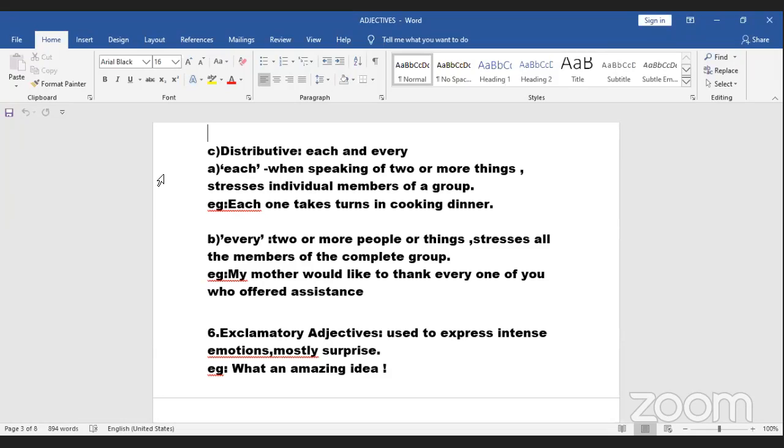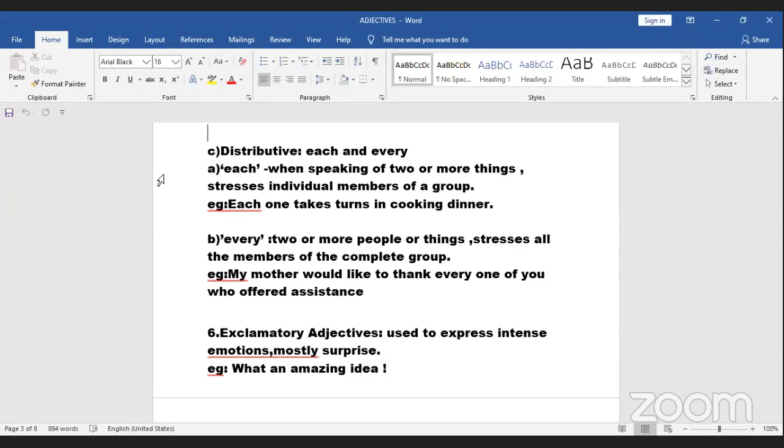See, when I'm talking about each, I am stressing individual members. Each one should answer this question. Each one, that means I'm stressing over individual members of the group. But when I'm talking about every, it's more like I'm stressing all the members of the group. Everyone will get a gift. So that means I'm talking about all the members of a group in general. Every person will get, but when I'm talking about each, I'm stressing individual members.